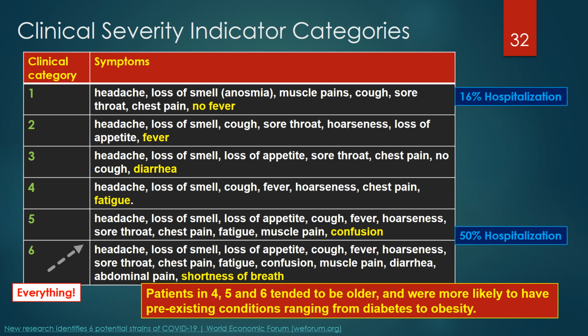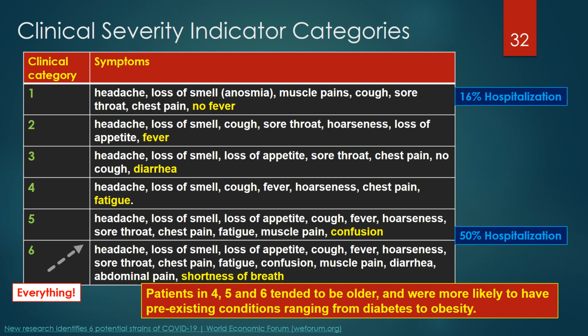Researchers in London suggest that there are 6 clinical severity indicator categories. The 6 categories could help with clinical management and matching patients with appropriate clinical care. Category 1 patients presented with headache, loss of smell or anosmia, muscle pains, cough, sore throat, chest pain, but with no fever. Category 2 patients presented with headache, loss of smell, cough, sore throat, hoarseness, loss of appetite, and fever.